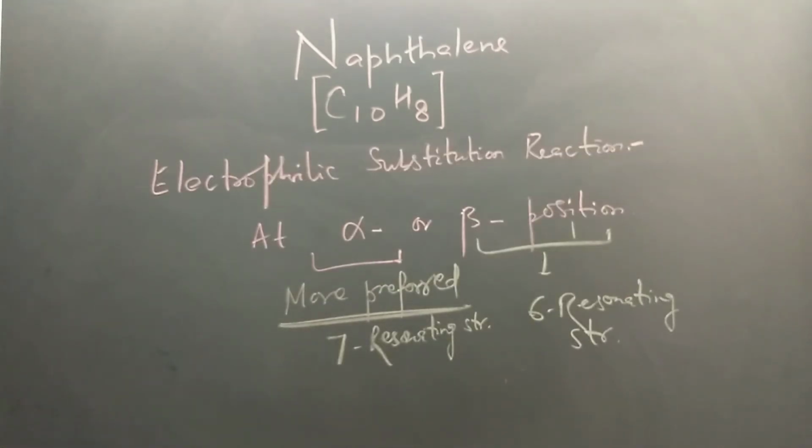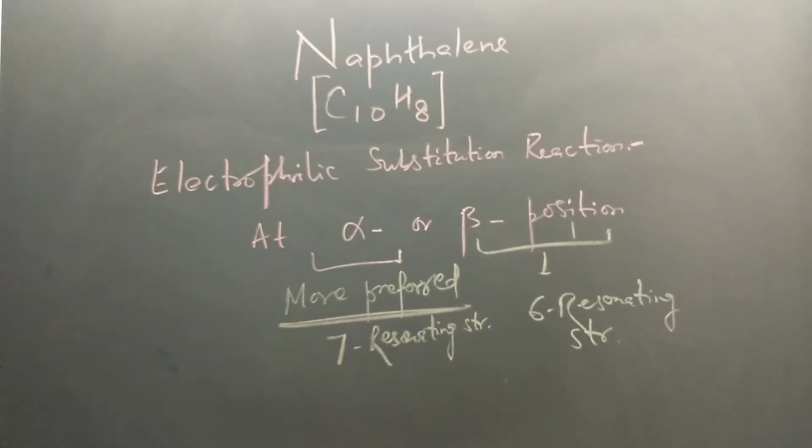Electrophilic substitution reaction of naphthalene. Naphthalene undergoes electrophilic substitution reactions like halogenation, nitration, sulfonation, and Friedel-Crafts acylation. The substituent gets attached at the alpha and beta positions.